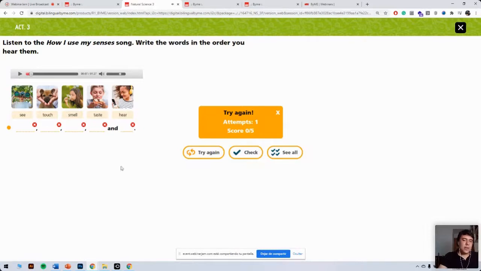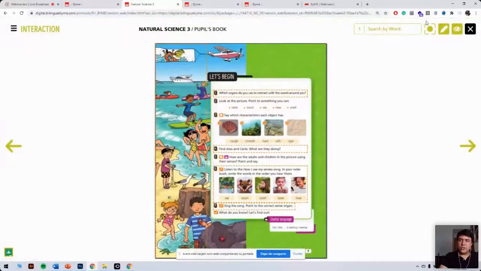And here you can answer the questions, and you can check your answers, you can see the answers, or you could try again. In the case of the students, they won't be able to see the answers straight away, but they will be able to check their answers and try again. We're going to be looking at that in a few moments as well. Okay, so you've got that.